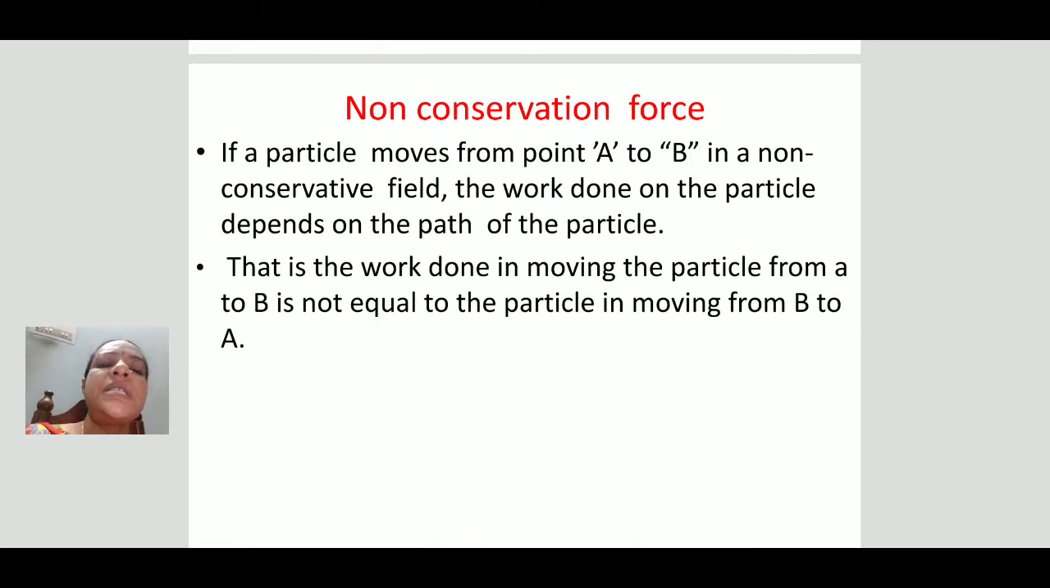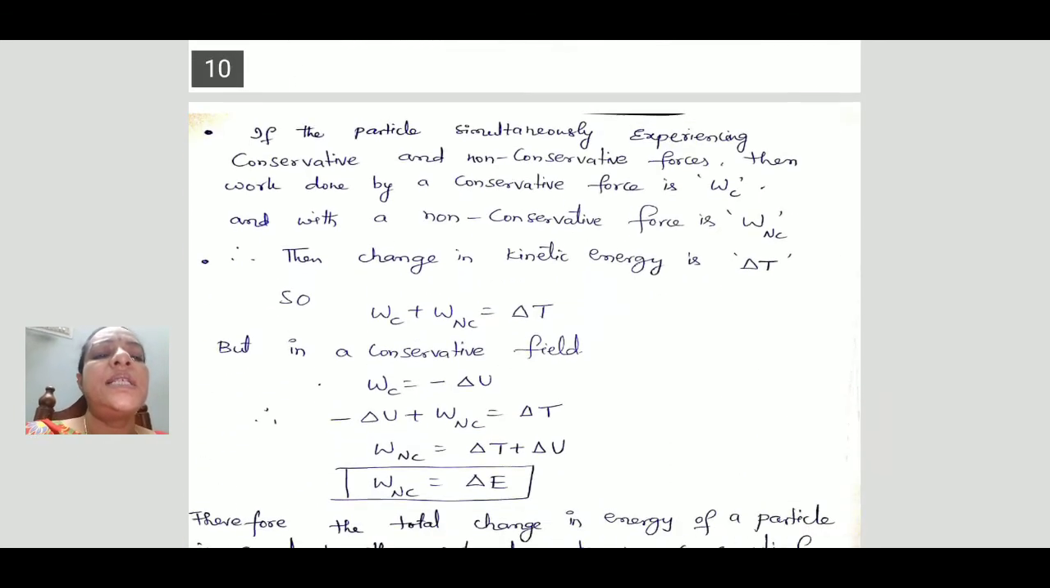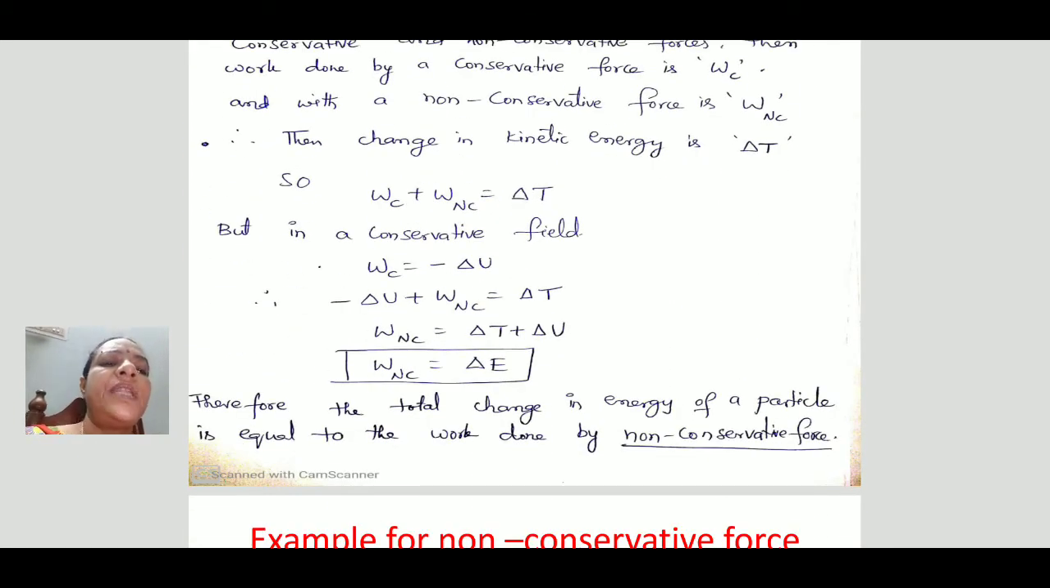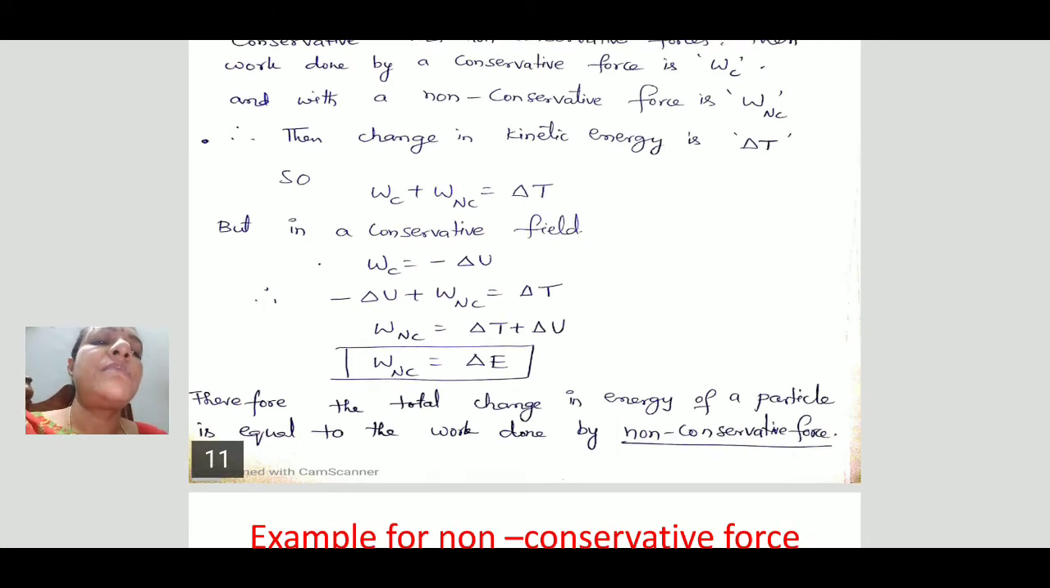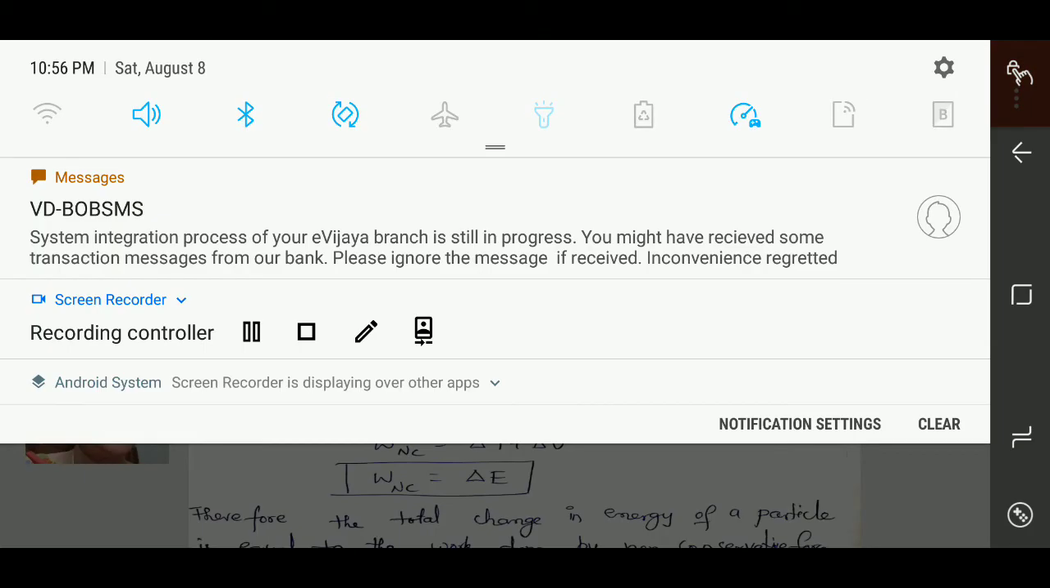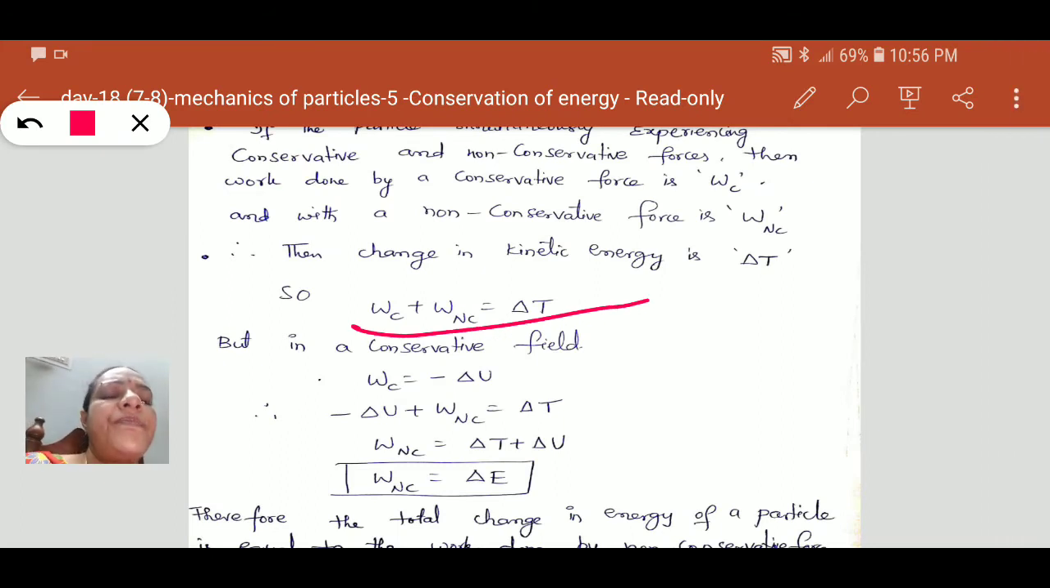Non-conservation means the work done from A to B is not equal to the work done from B to A. That is, it depends upon the path. Let us calculate the work done by the two types of forces, conservative force and non-conservative force. It must be equal to the change in kinetic energy: Wc plus Wnc is equal to delta T.